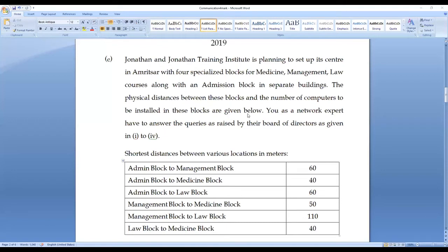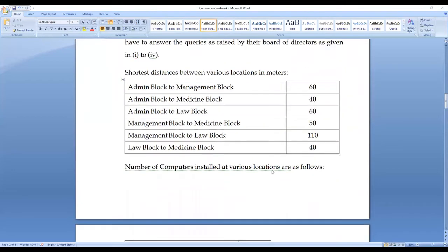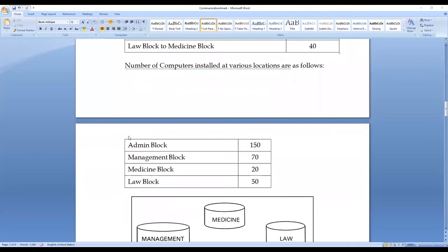You as a network expert have to answer the queries raised by their board of directors given in question numbers 1 to 4. The shortest distances between various locations are given in a tabular column, and the number of computers installed at the various locations is given for the 4 buildings.